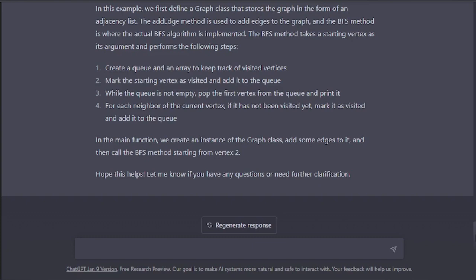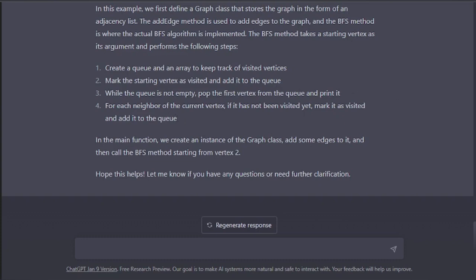The 2 is the first element. We have to print it. We have to add it in a set or list, or in an array, anywhere you can say. Then, for each neighbor of the current vertex, if it has not been visited yet, mark it as visited and add it to the queue.